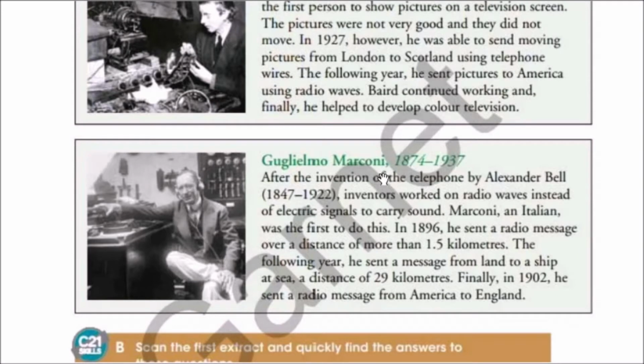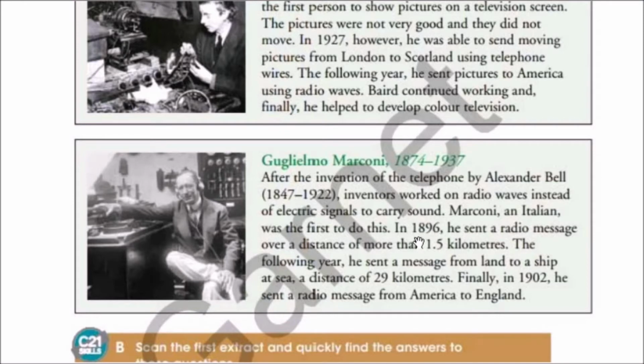Guglielmo Marconi, 1874-1937. After the invention of the telephone by Alexander Bell, 1847-1922, inventors worked on radio waves instead of electric signals to carry sound. Marconi, an Italian, was the first to do this.